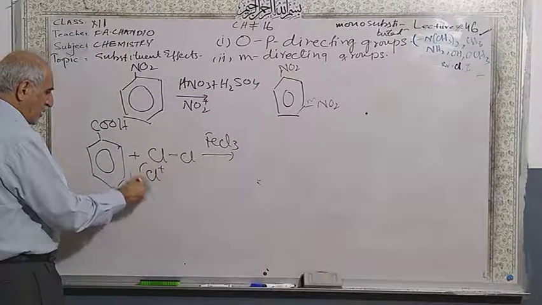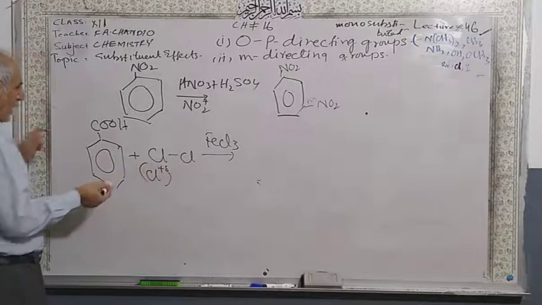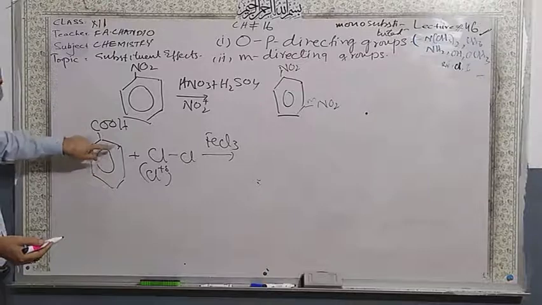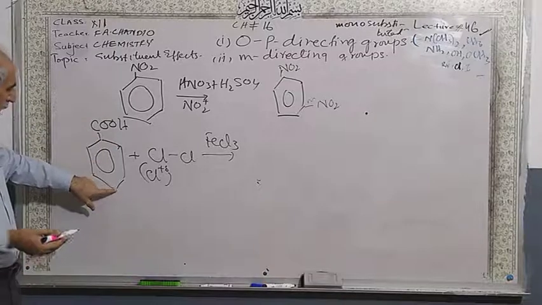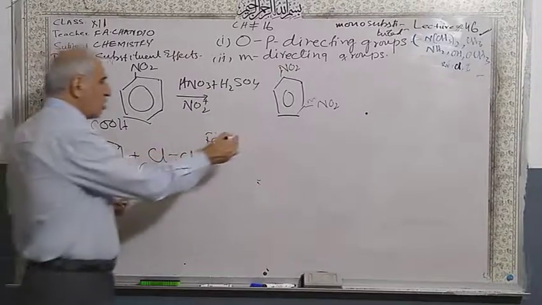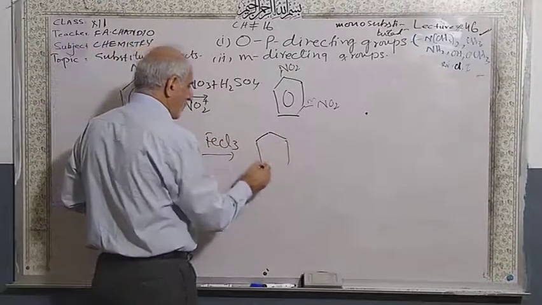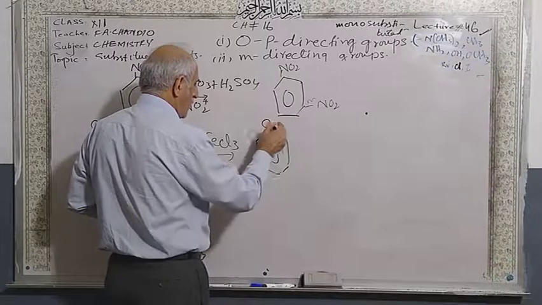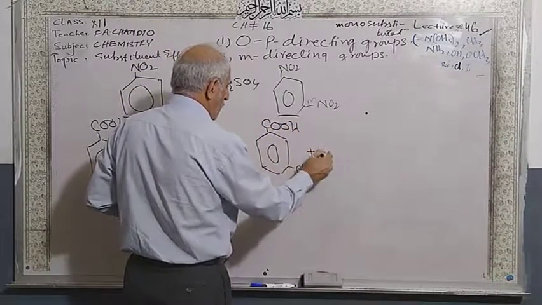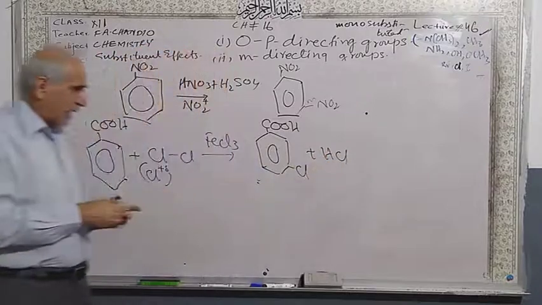We already discussed this electrophile, and this is a meta-directing group because it withdraws electrons from the ortho position and para position. Only the meta position is here to attack. So you will get meta-chlorobenzoic acid.